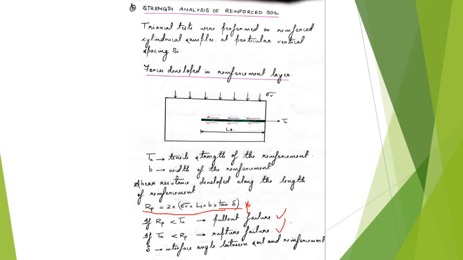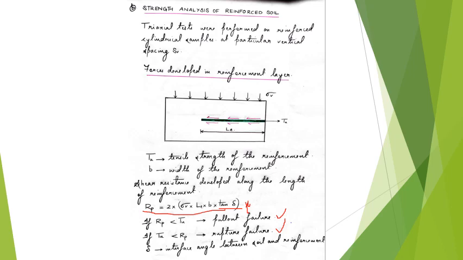Or the second case is if the shear resistance developed is lesser than the tensile strength of the reinforcement. Then the reinforcement has a tendency to get pulled out of the composite material. So the two ways in which pull out failure can occur are, one, insufficient embedment length beyond the rupture plane, and second, when the shear resistance developed along the reinforcement is lesser than the tensile strength of the reinforcement.